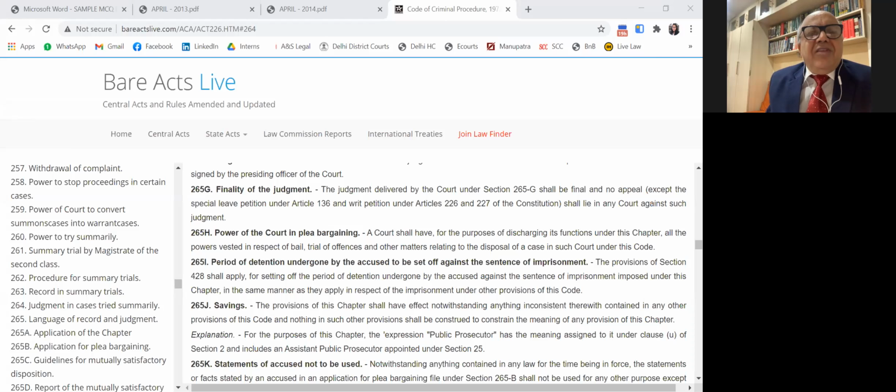Suppose today, for example, the accused is making an admission with regard to the commission of the offense in a plea bargain. The plea bargain fails. That statement cannot be used against him in a trial. So there will be a fresh trial. Similarly, under the provisions of the Arbitration and Conciliation Act, the matter is referred to a conciliator or a mediator. Whatever statements the parties make before the conciliator or mediator are not binding subsequently in a dispute which may be referred to the arbitrator or civil court. So similar protection is given here.